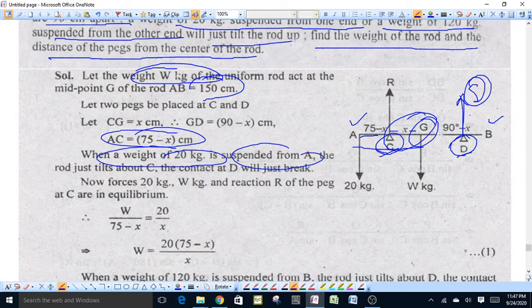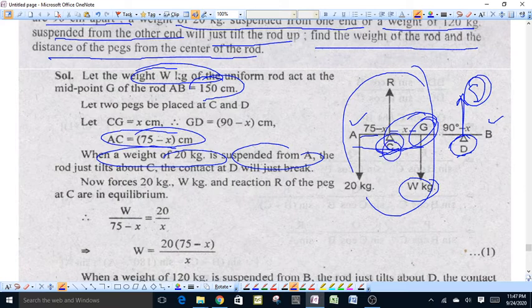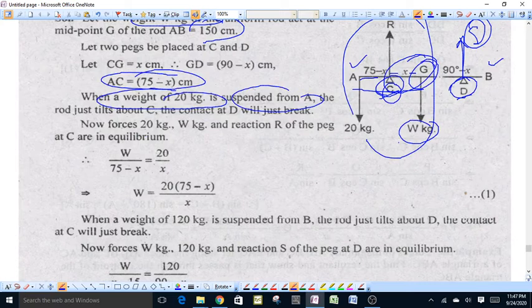Now we are left with only three forces: 20 kg at A and W kg at G acting vertically downward, which are parallel forces, and R, the normal reaction at peg C, which will act vertically upward. Now this system is in equilibrium.